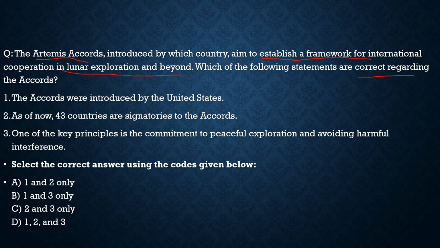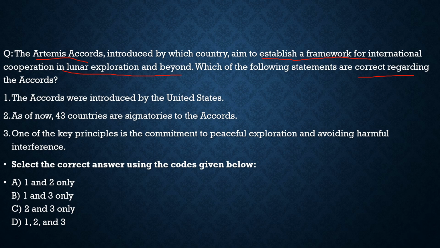Now let's come back to the question and solve it again. Let's read this question again. It is about the Artemis Accords. Which country introduced it, and its aim is to establish a framework for international cooperation in lunar exploration and beyond. So let us see what this question asks us. Which of the following statements are correct regarding the Accord?